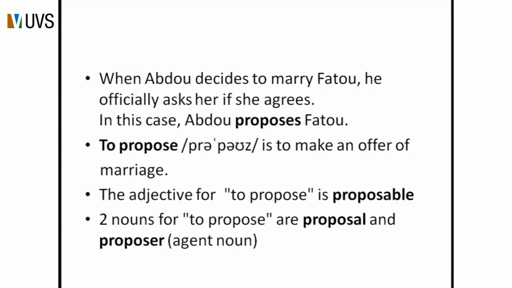When Abdul decides to marry Fatu, he officially asks if she agrees. We can say that Abdul proposes to Fatu. To propose is to make an offer of marriage. The adjective for to propose is proposable. And there are two nouns for the verb to propose, for example, a proposal and a proposer. A proposer is a person who proposes to another person.